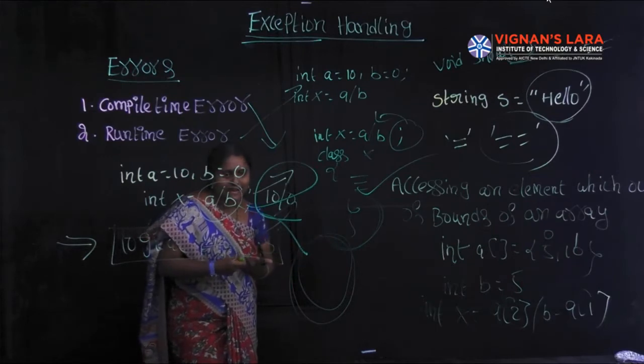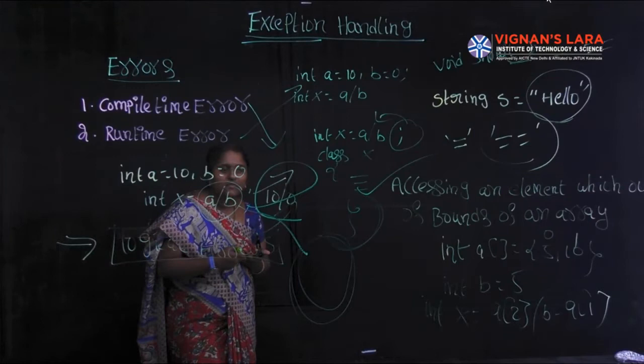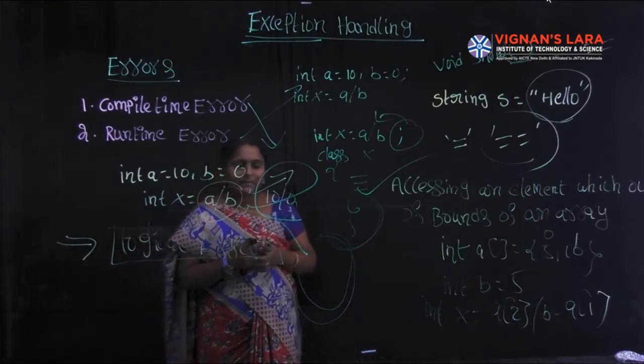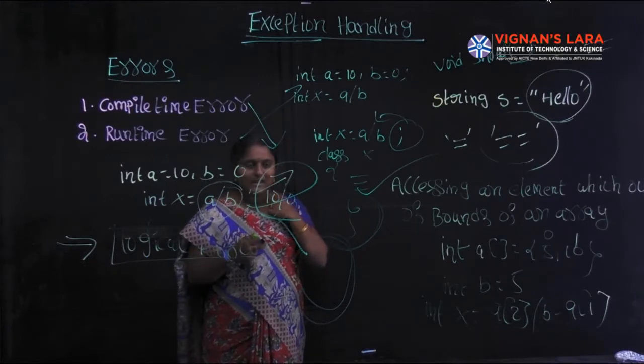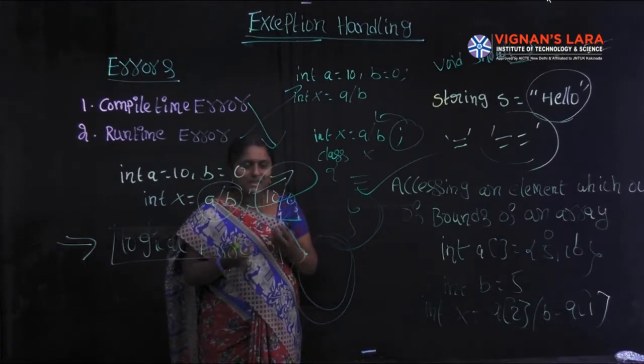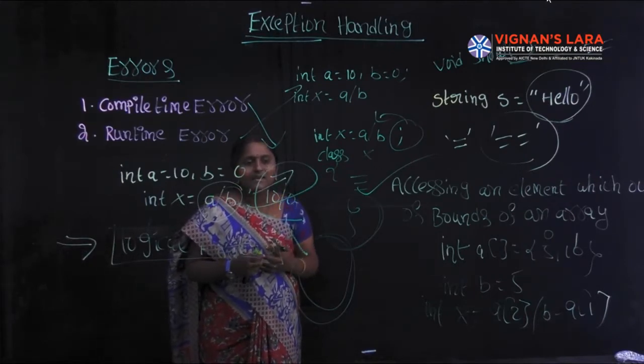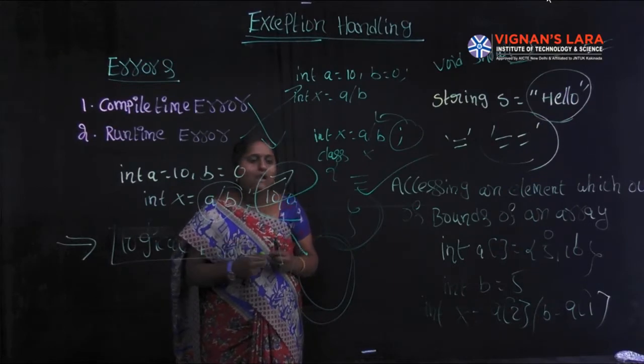Whenever a runtime error occurs, JVM enters into a state of ambiguity. Ambiguity means confusion. As a human being, you know a by b means 10 by 0 is infinity. But JVM does not understand what infinity is. So at the time of executing the program, it leads to an error. So it is called a runtime error.